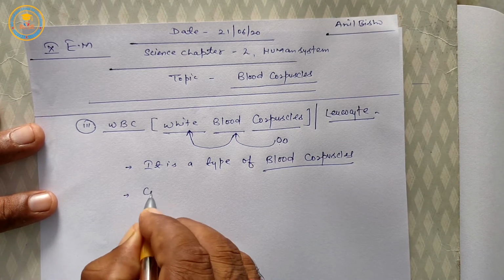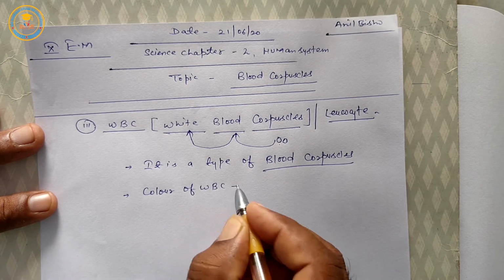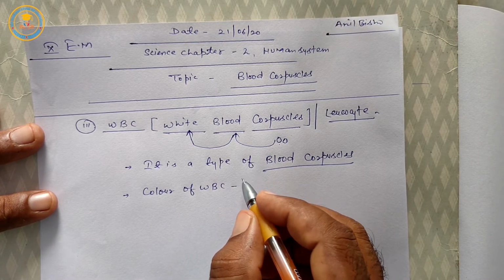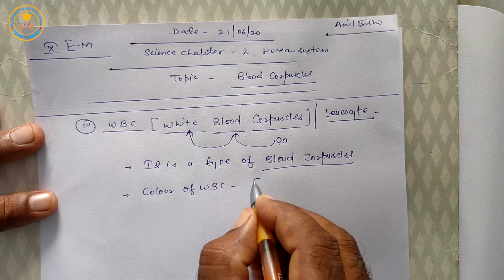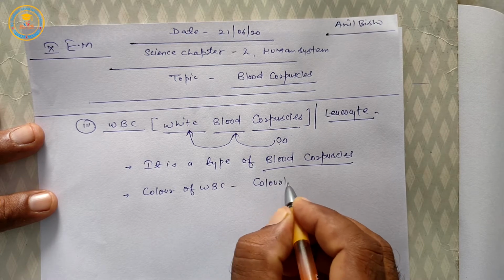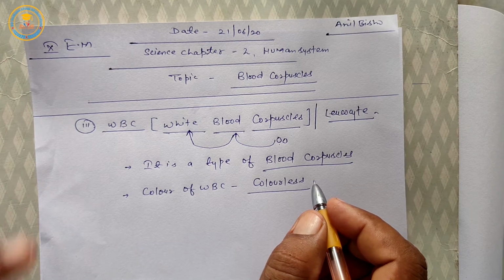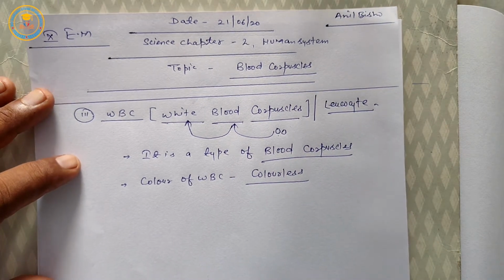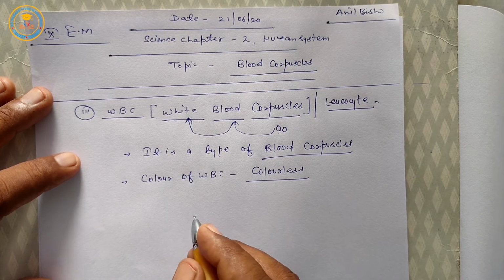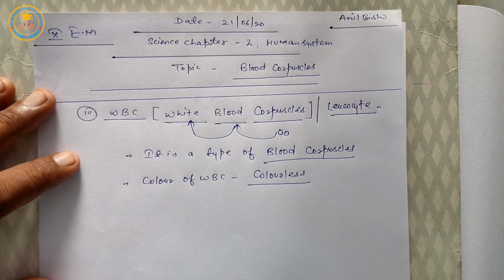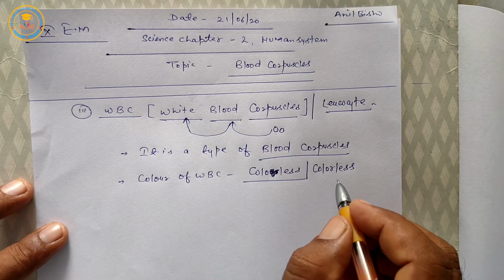Next is color: the color of WBC is colorless.